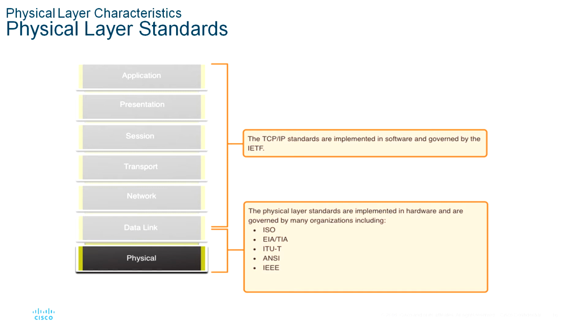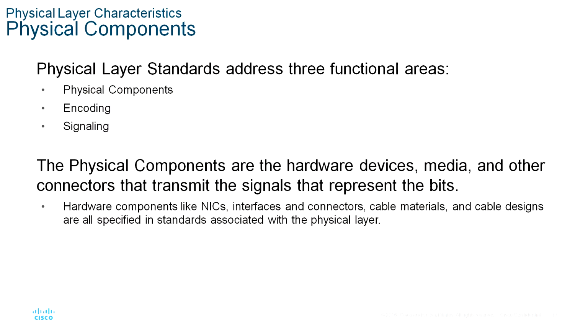That's the physical layer. The physical layer standards are implemented in hardware and are governed by the many organizations including ISO, EIA, ITU-T, ANSI, IEEE. Now you can see the physical components. The physical layer standards address three functional areas: physical components, encoding, and signaling. Let us first discuss the physical components.